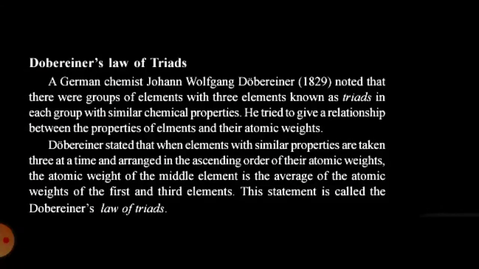So, in that part, Dobereiner's law of triads. A German chemist, J.W. Dobereiner, in 1829, noted that there were groups of elements with three elements known as triads, in each group with similar chemical properties. He tried to give a relationship between the properties of elements and their atomic weights.